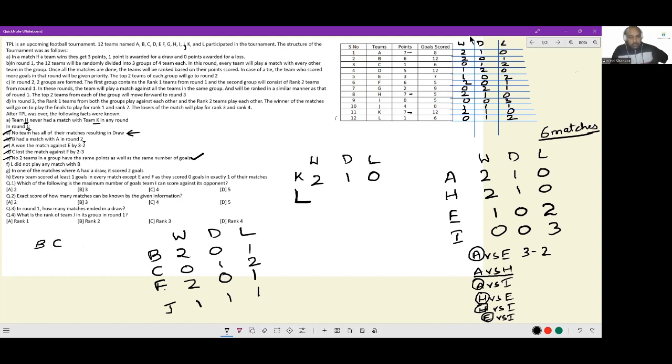B versus C, B versus F, B versus J, C versus F, C versus J, and F versus J. I know C versus J is a draw. And I know C lost to F, 2-3. This I know.